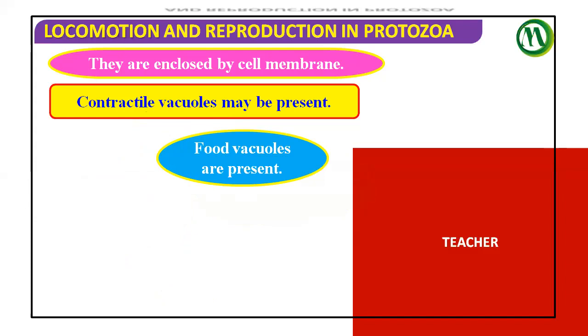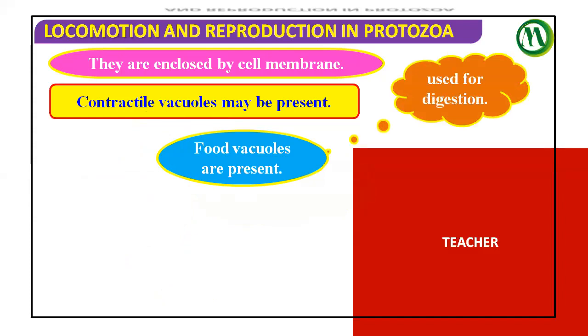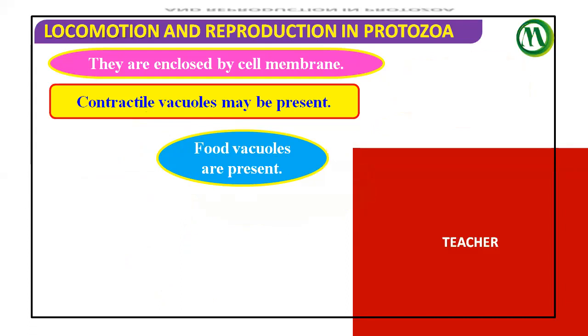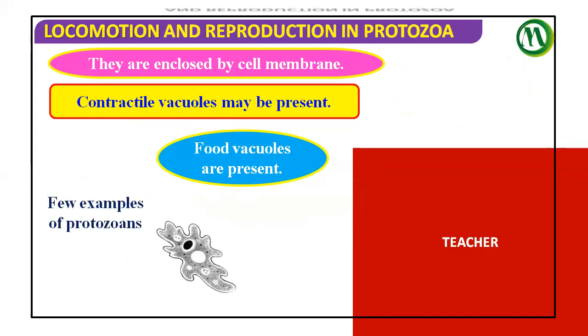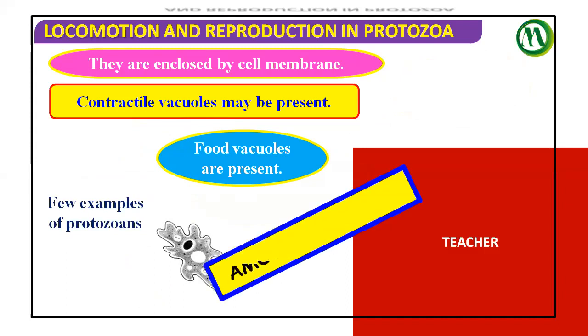And food vacuoles are present. What is the function of food vacuole? Used for digestion. Food vacuoles are used for digestion. Let's take some examples which I have been mentioning from the beginning. Amoeba proteus.